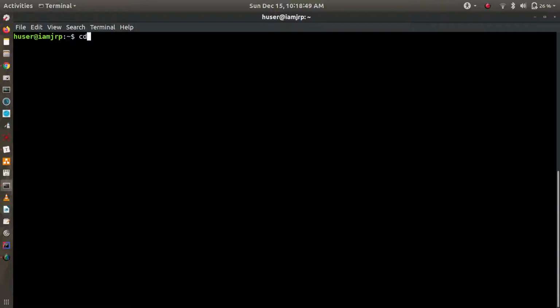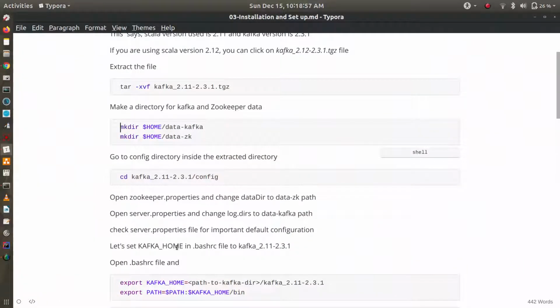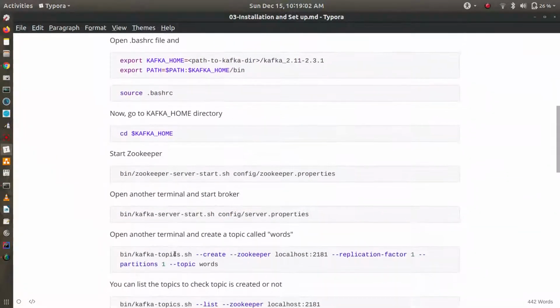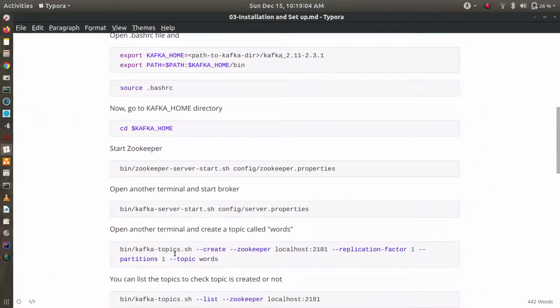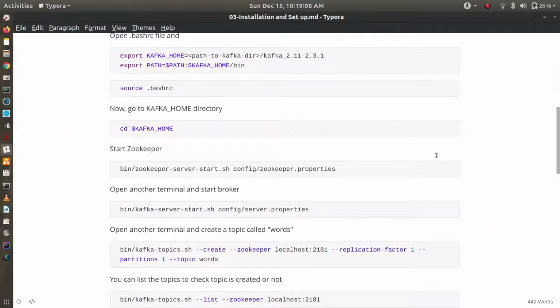So now let's go to that installation directory. Now we can start the Zookeeper and we'll see some action.